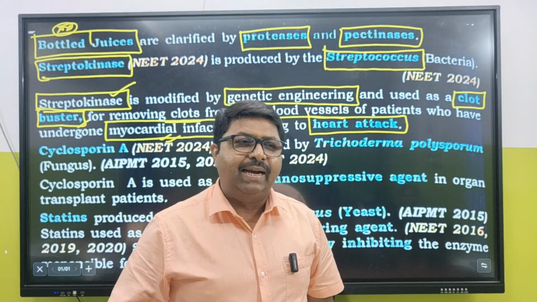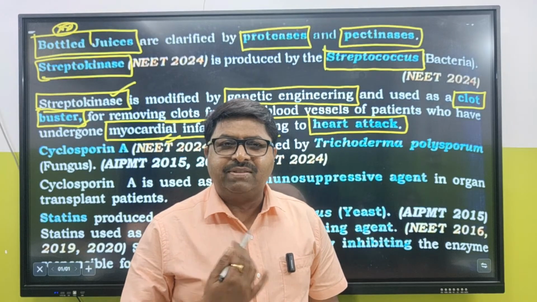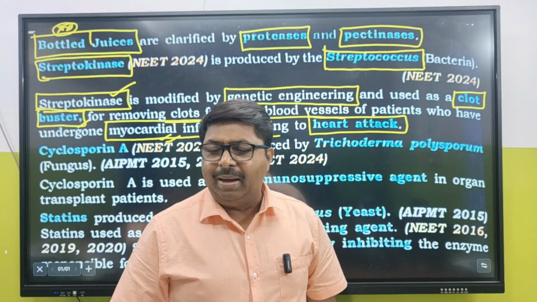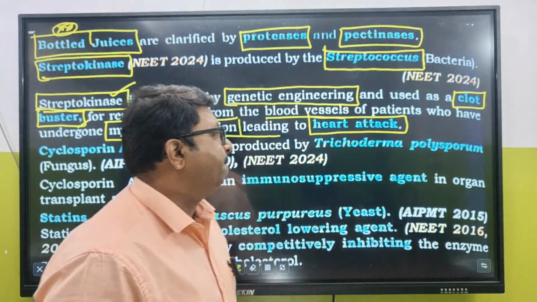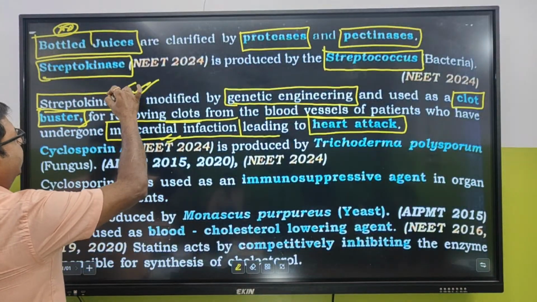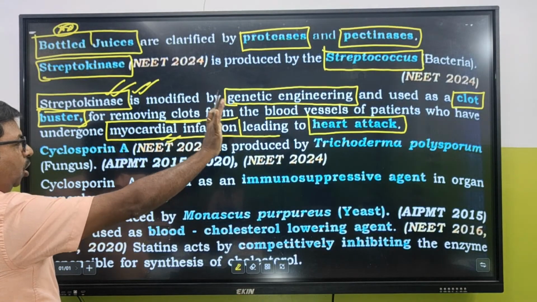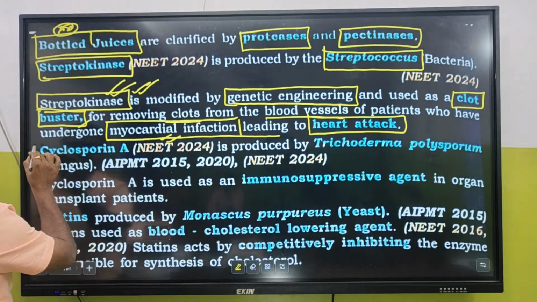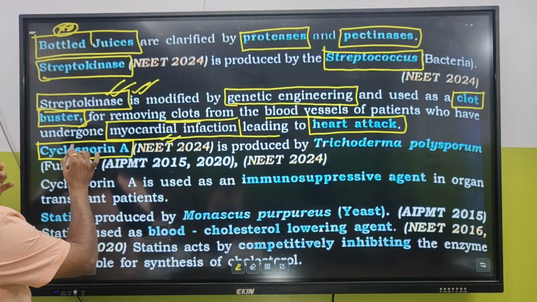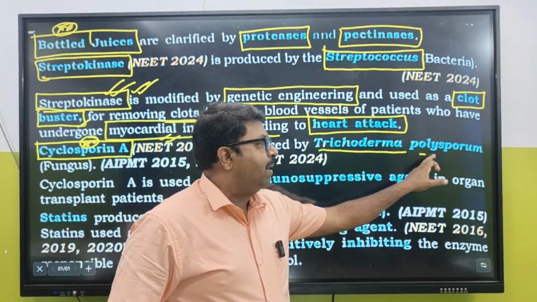Anything on the right side, gas. Clear? Yes. Left side, don't consider it to be gas. It's a problem of MI. Clear? Okay. So MI, myocardial infarction, streptokinase injection is a very, very important one, which bursts the clot if there has been any. Cyclosporin A, very, very important bioactive molecule, is produced by Trichoderma polysporum.